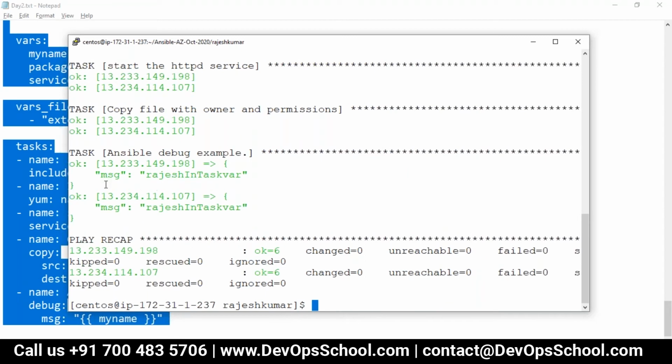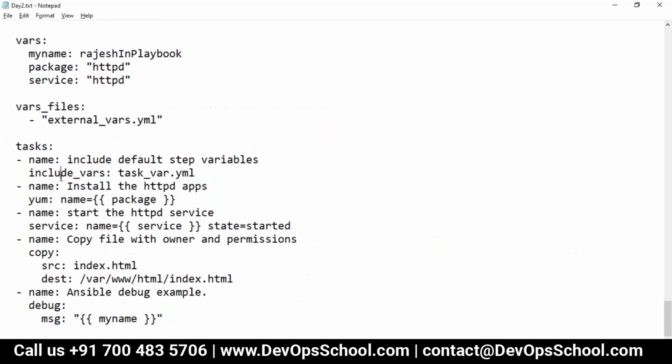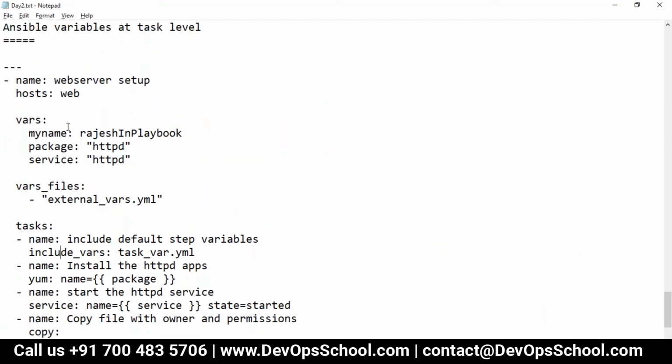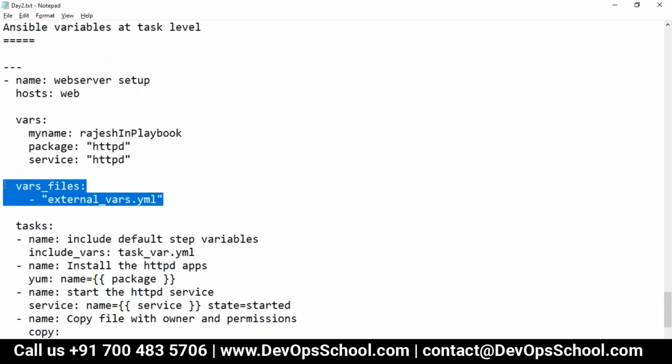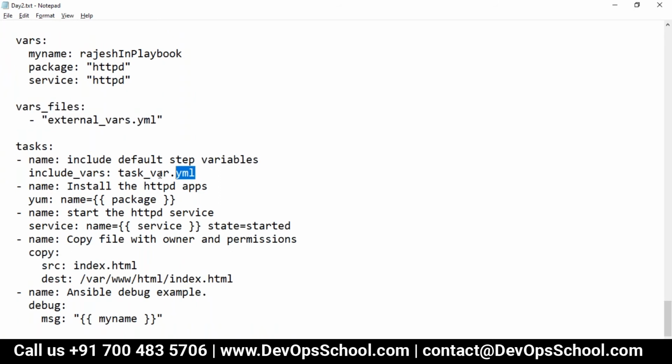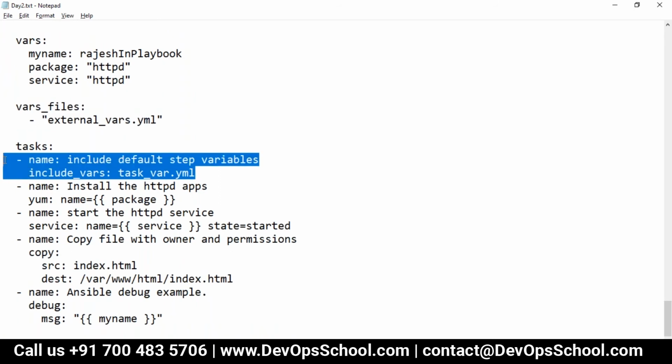And see here. So guys, which is having the highest precedence? The task level. So guys, you saw that I showed you how to embed the variables in the playbook, how to refer to the variable from external files, and how to embed the variable at the task level and their scopes. These three methods, are you comfortable? Can I show you more methods? Are you comfortable so far?